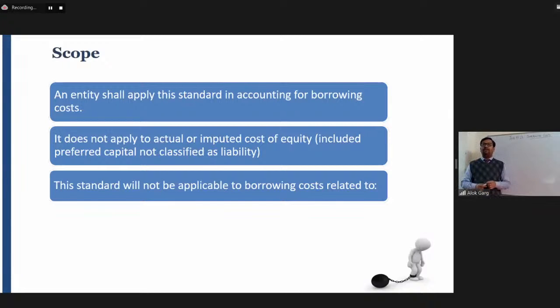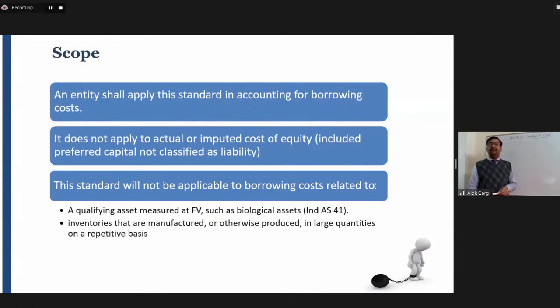This standard will not be applicable to borrowing costs related to which one? Biological asset, which is measured at fair value less cost to sell. Let me tell you, this biological asset may be excluded from most of the standards. Why? Because this biological asset has its own standard, which is Ind AS 41, and it has its own separate concept of recognition and measurement.